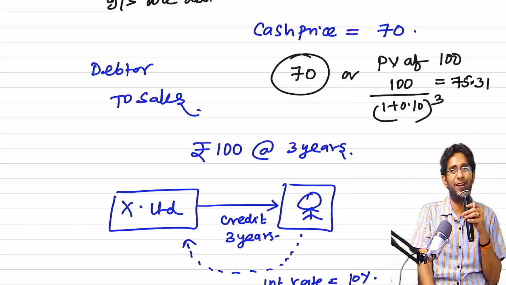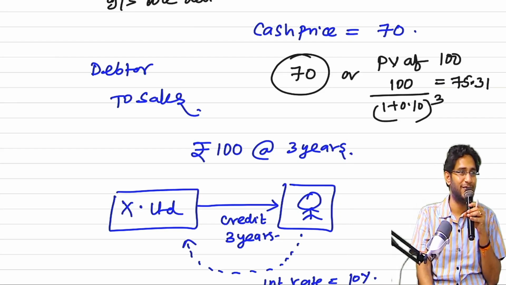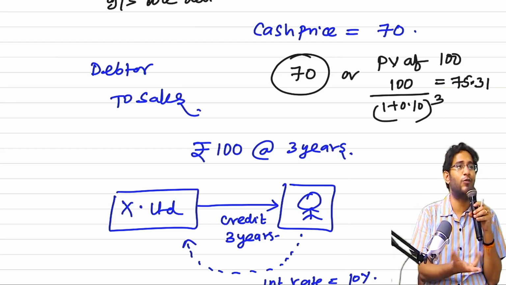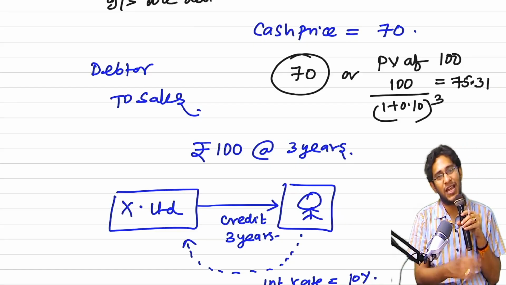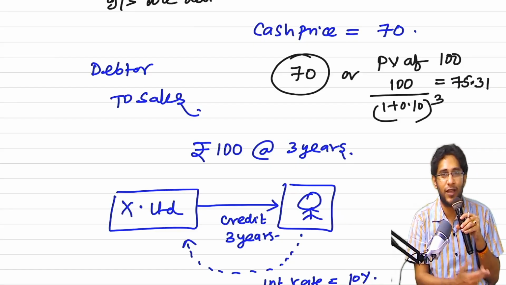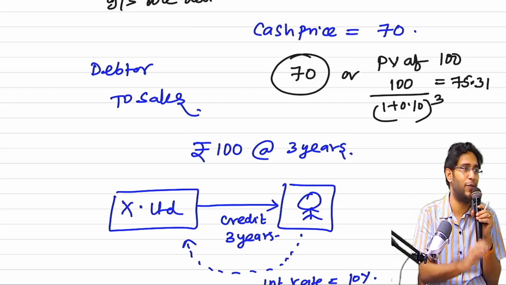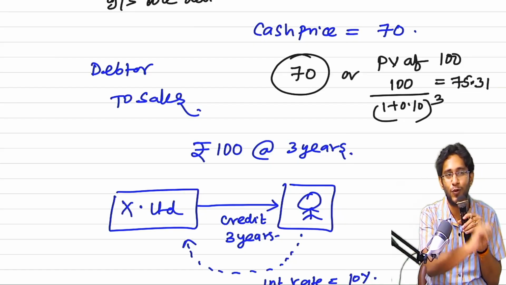Sir, only one question is given, sir. Then it is very easy. If the cash price of 70 is given and the discounting rate is not given, you don't have an option, you will take 70 only. If the cash price is not given and only the discounting rate is given, life is easy. 75.31 will be your answer. Both are given, which one will you take?